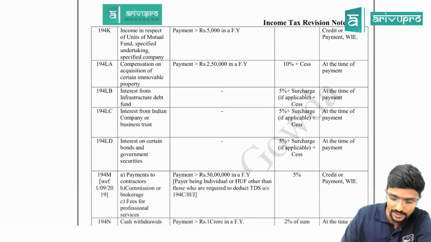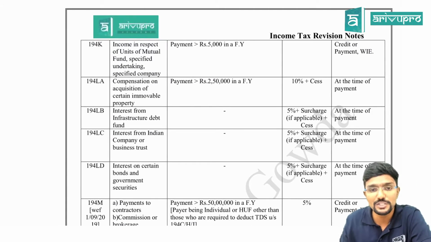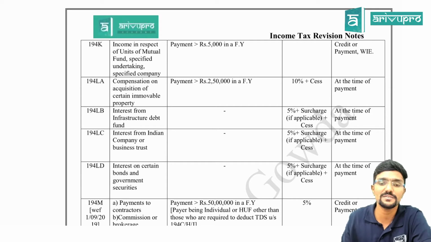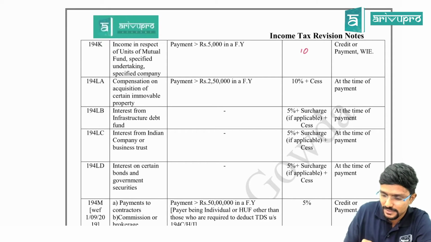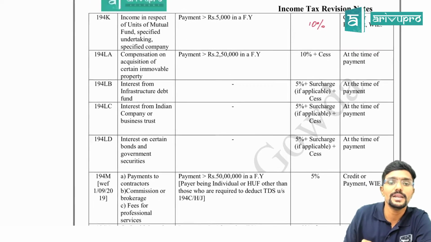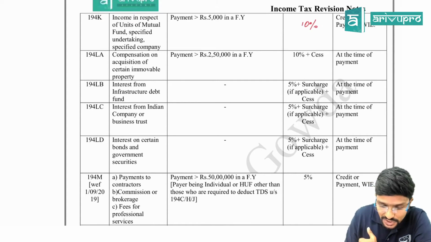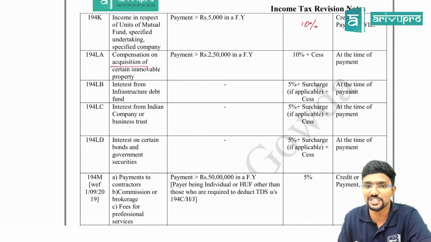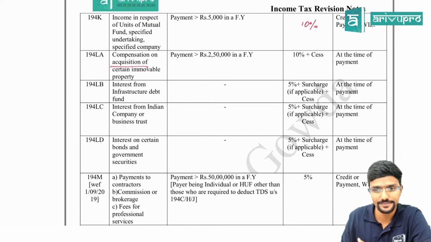Clear? Next, 194K. If I am getting any income from units of a mutual fund, specified undertaking or specified company, and it is more than 5,000, then they will deduct TDS at 10%. Then 194LA, compensation on acquisition of certain immovable property. This is compulsory acquisition, guys. If the payment is more than 2,50,000, then 10% plus cess has to be collected as TDS.